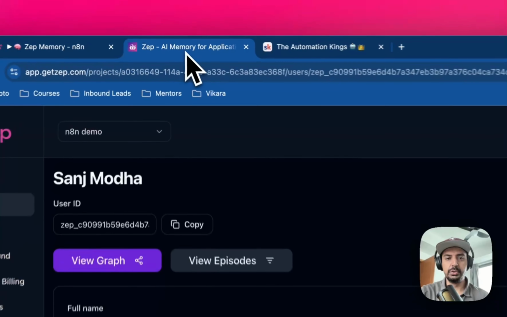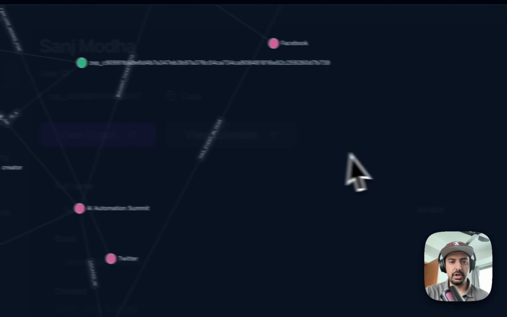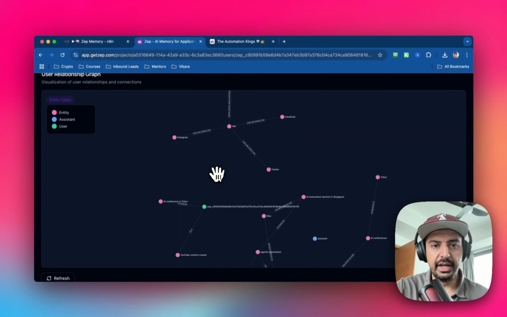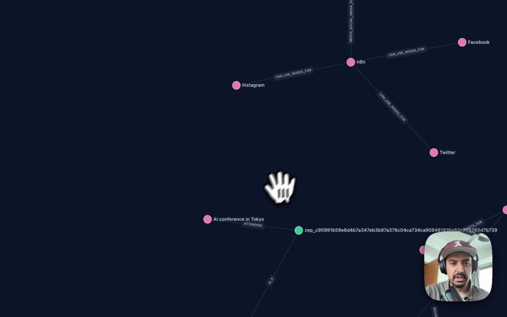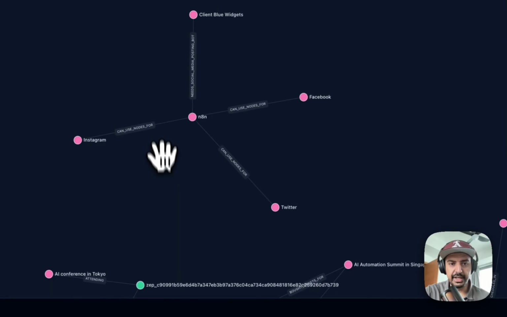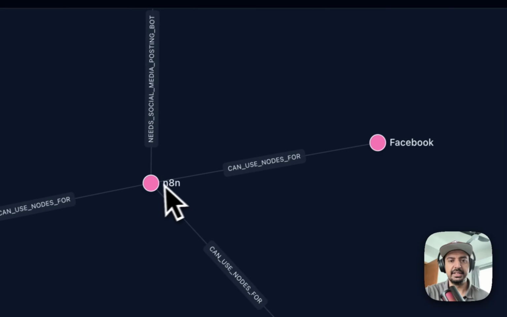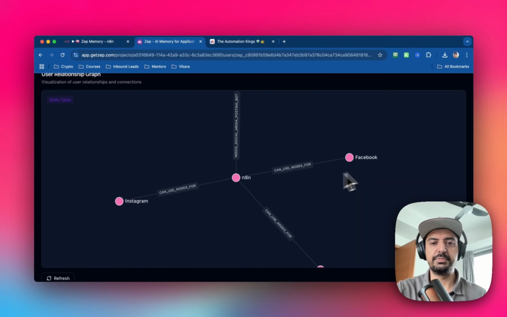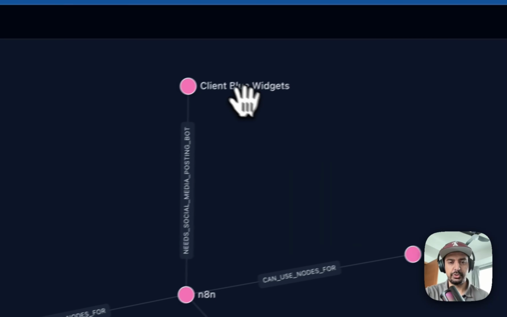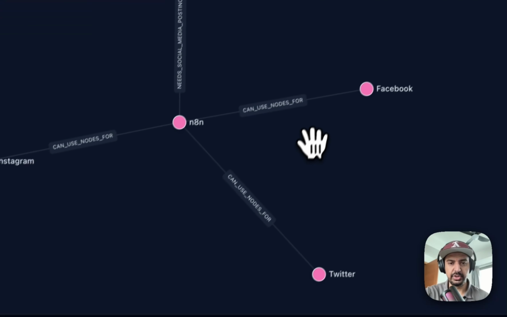Again, if I go back into Zep and go to the knowledge graph, this should have been updated. So let's have a look if there is anything here. And what can we see? It's constantly updating. So you can see here that it's actually updated the n8n entity with Facebook, can use nodes for Twitter, Instagram, etc. This was for the blue widgets, but it takes a few minutes for it to update.